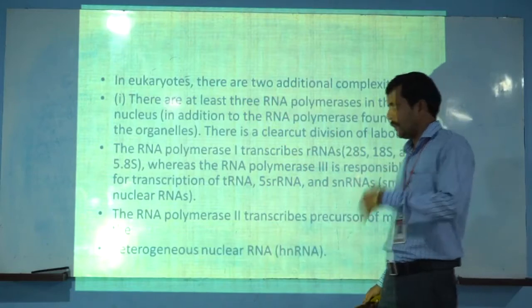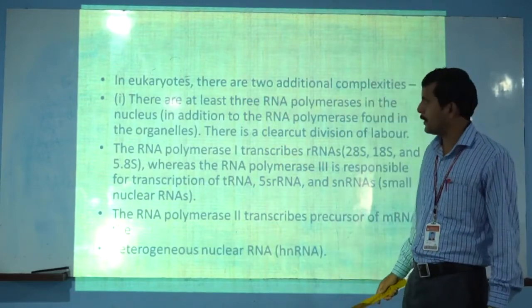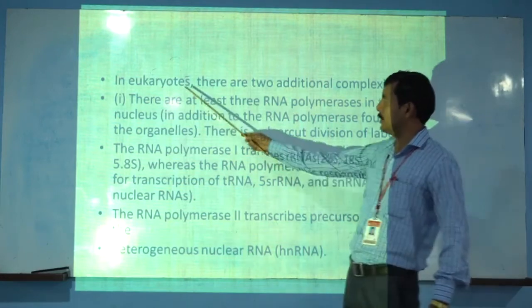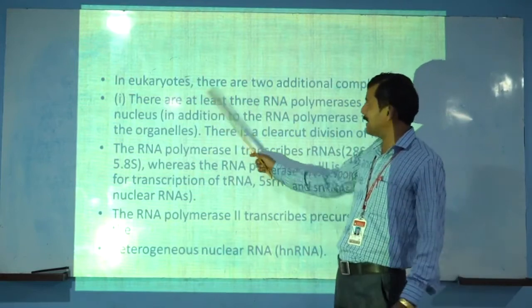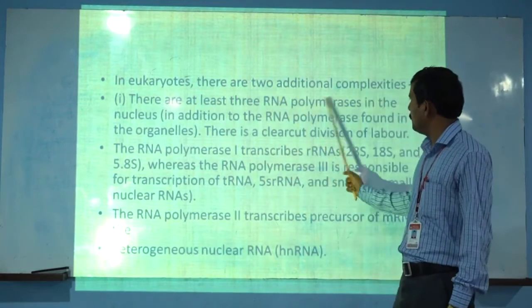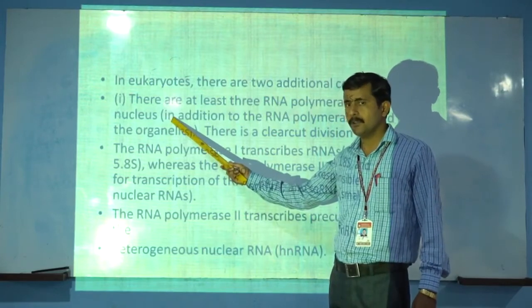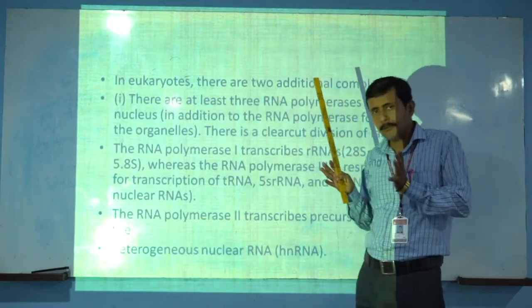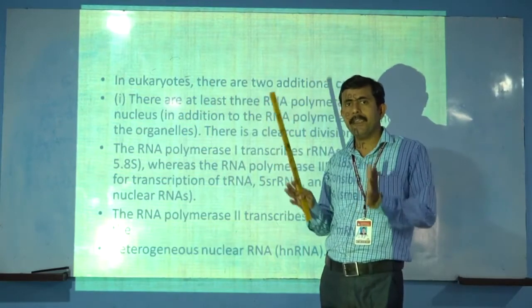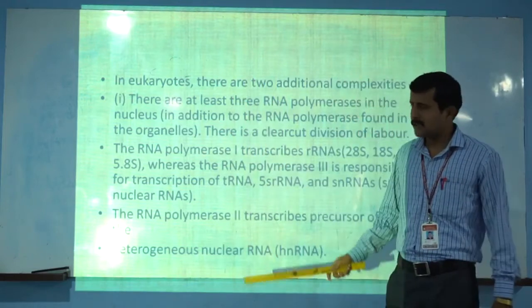There are at least three RNA polymerases in the nucleus. You know that the eukaryotic cell has a well developed nucleus, and that is why these two complexities are there.